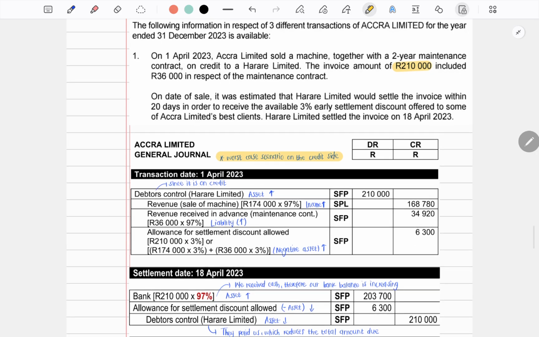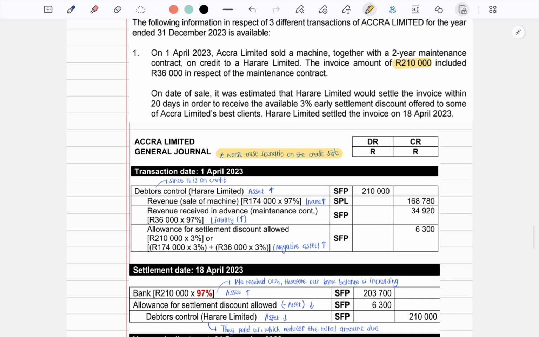On the settlement date, since Harare Limited paid within the 20-day period that is allowed for a settlement discount, they're only going to pay 97% of the 210,000 rand, which amounts to 203,700.